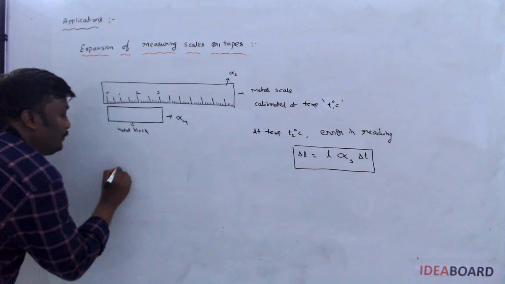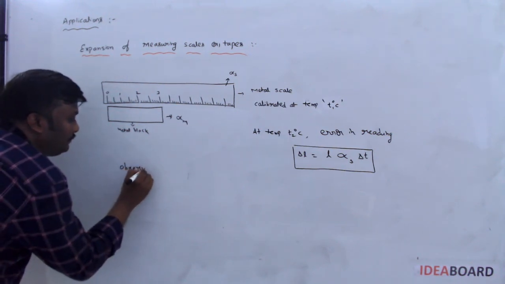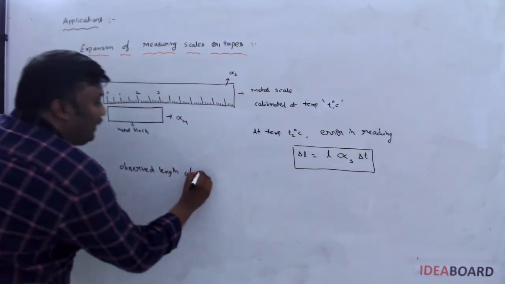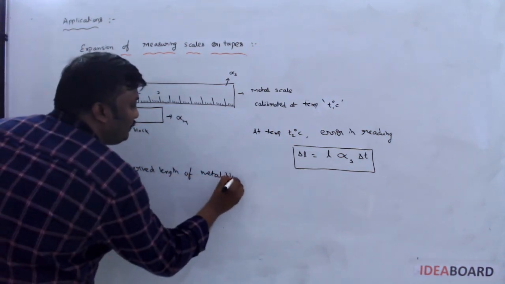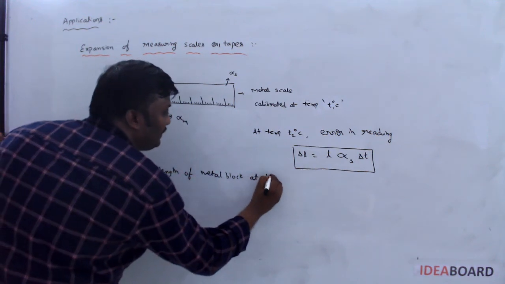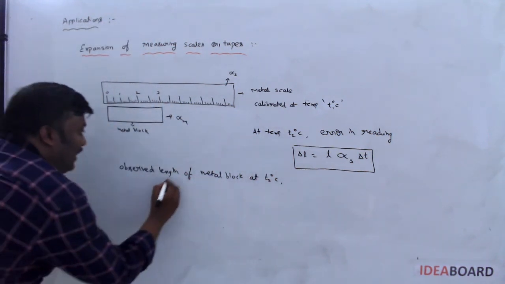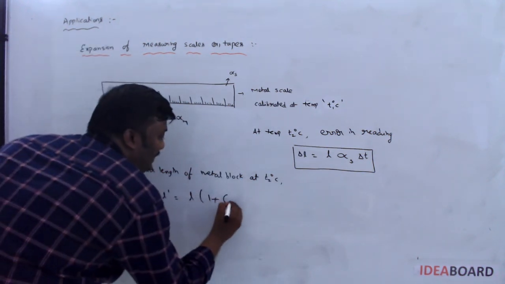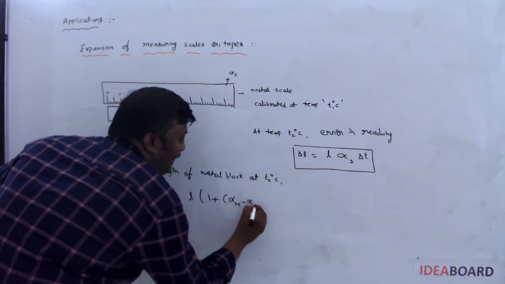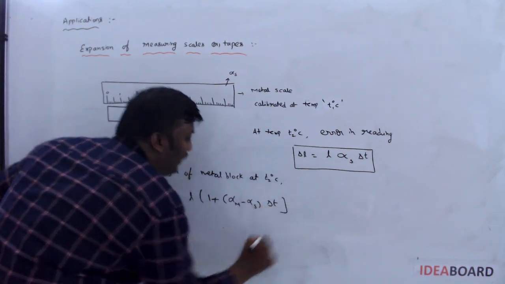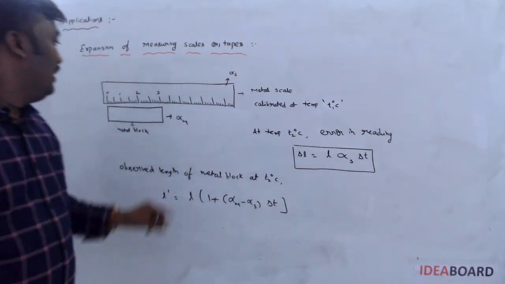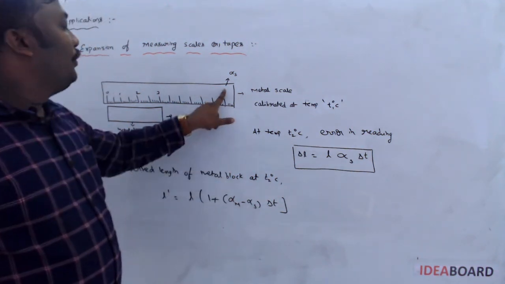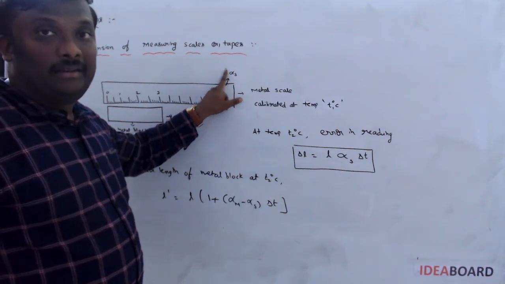Now, what is the observed length of this metal rod at T2 degrees Celsius? The formula is observed length L dash equals L into 1 plus alpha m minus alpha s into delta T. What is alpha m? Coefficient of linear expansion of this metal block. Alpha s is the coefficient of linear expansion of the scale.